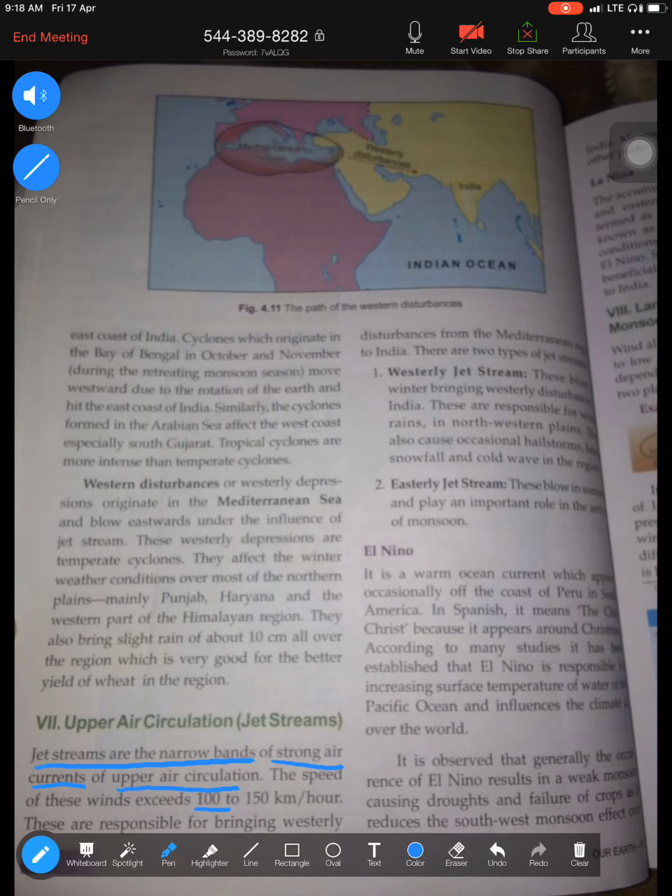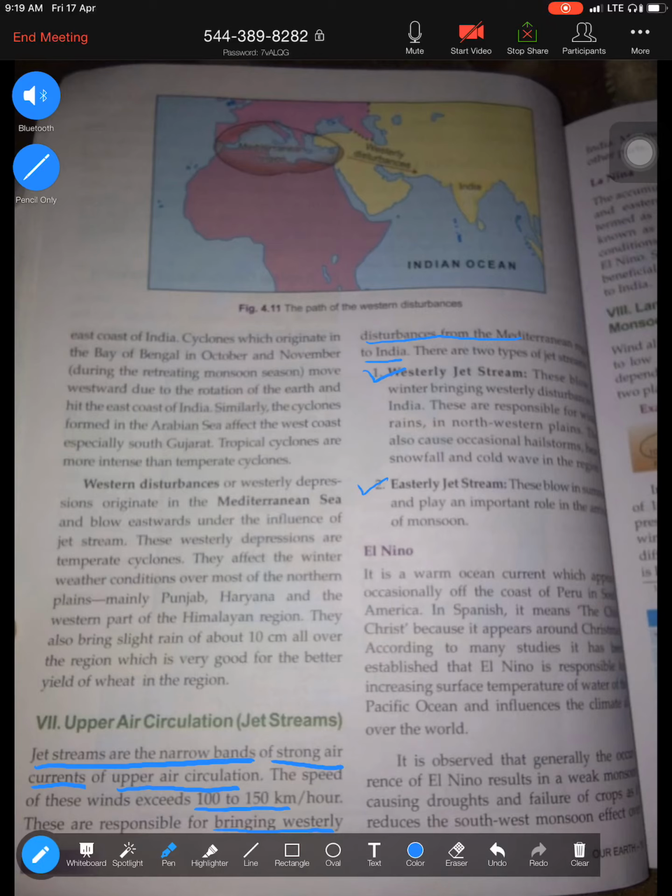The speed is almost 100 to 150 km per hour, and they're responsible for bringing western disturbances from the Mediterranean to the Indian subcontinent. All you have to remember is what jet streams are and what they are responsible for bringing. What is the role played by jet streams? They attract the western disturbances over the Mediterranean Sea, and that is how they allow them to enter our country.